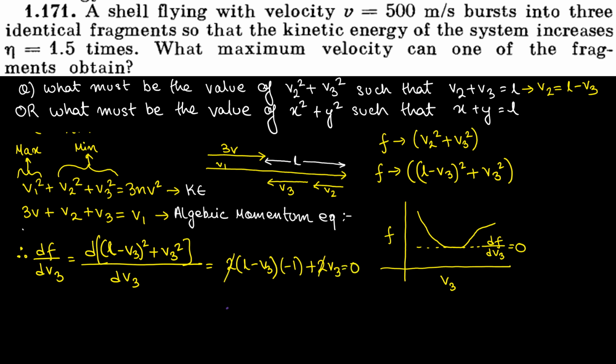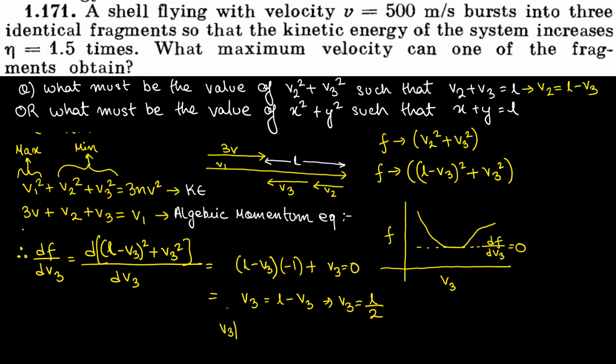2 will get cancelled, or I can rewrite this as v3 is equal to L minus v3, or 2v3 is equal to L, or v3 is equal to L by 2. So v3 is this constant divided by 2. The value of v2 is also L by 2. If v3 is half the length, v2 is also half the length, no? So the condition for v2 square plus v3 square to be minimum is that v3 should be equal to v2.